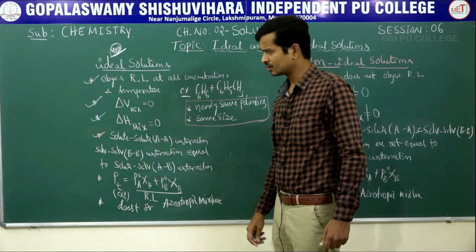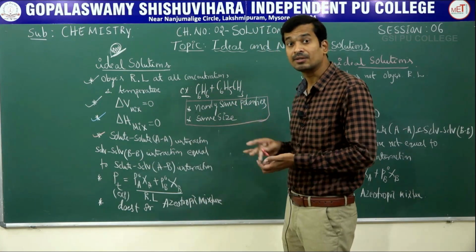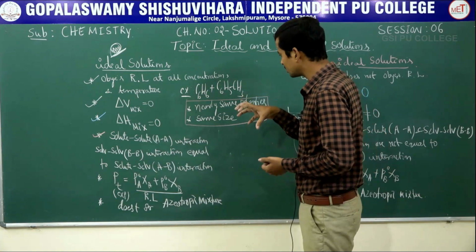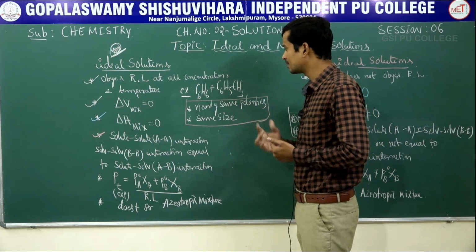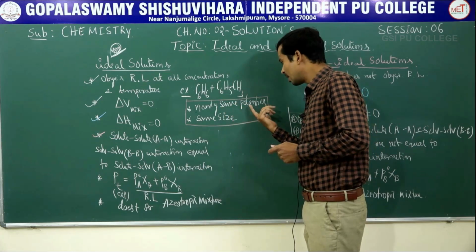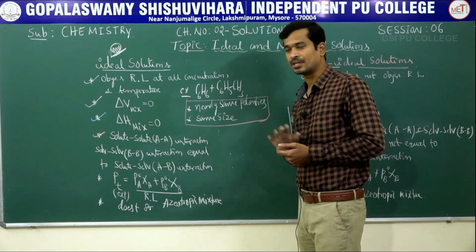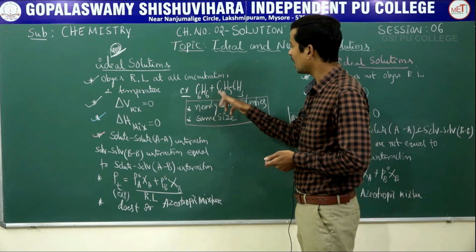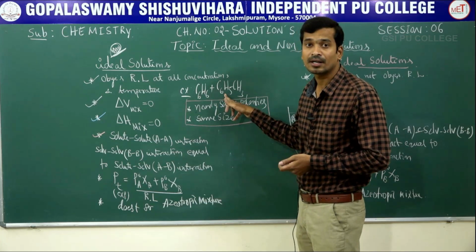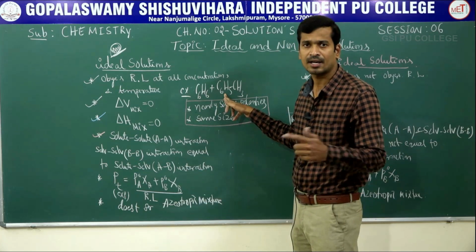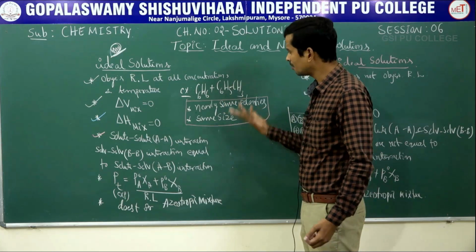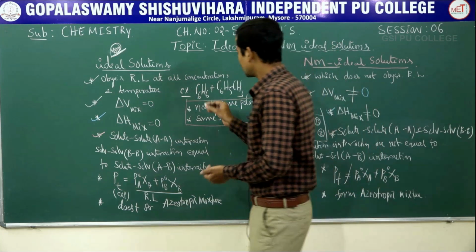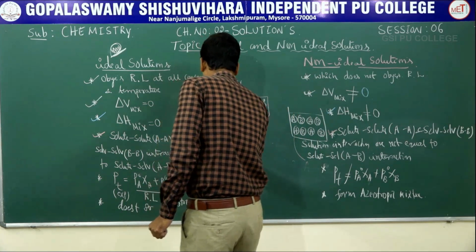In your board exam, they don't ask about the condition. But in your competitive exam, you have to understand the important conditions to satisfy an ideal solution. That means nearly same polarities and nearly same size. Benzene and toluene are both non-polar solute and non-polar solvent. The polarity is the same, so they form an ideal solution. Okay.